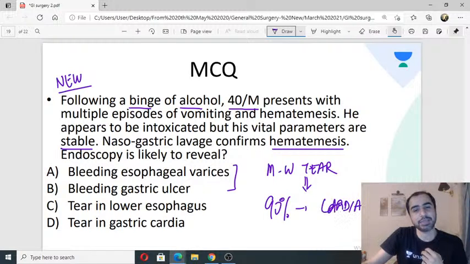Oops. So, only Ria is correct. It is a tear in the gastric cardia. 90%, it's a mucosal tear in the gastric cardia. Lower esophagus, remaining 10%. Don't trust me, this is given in Bailey.